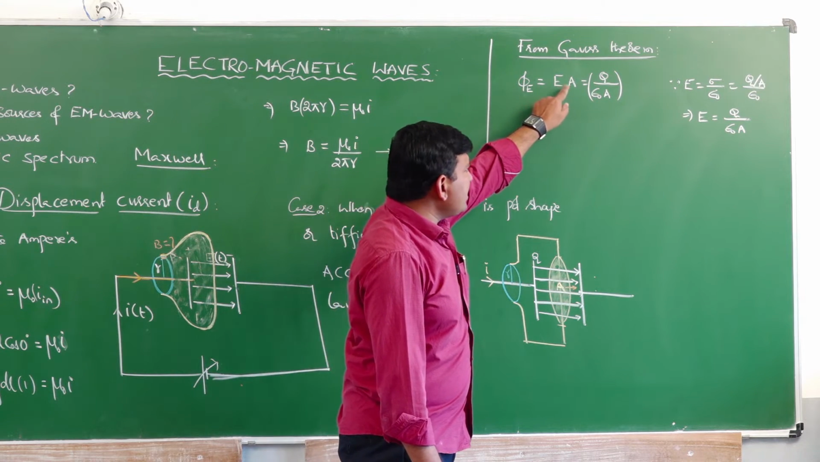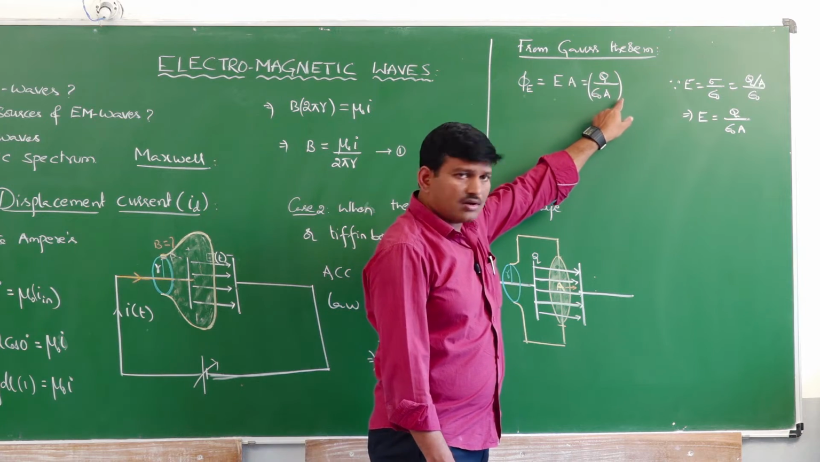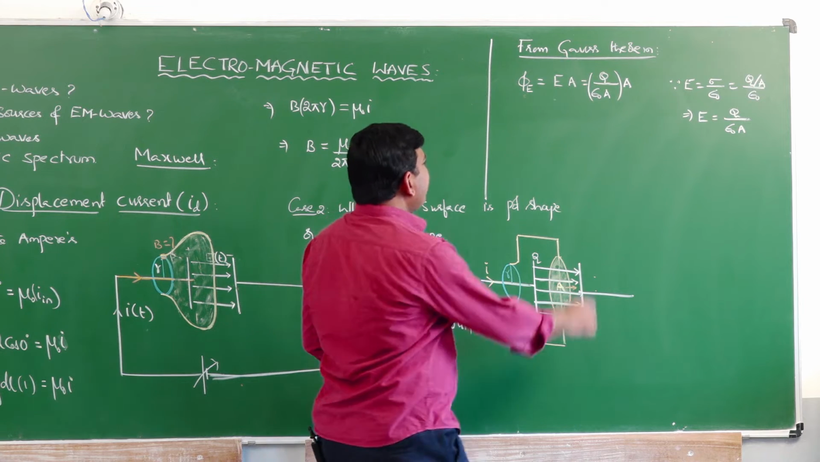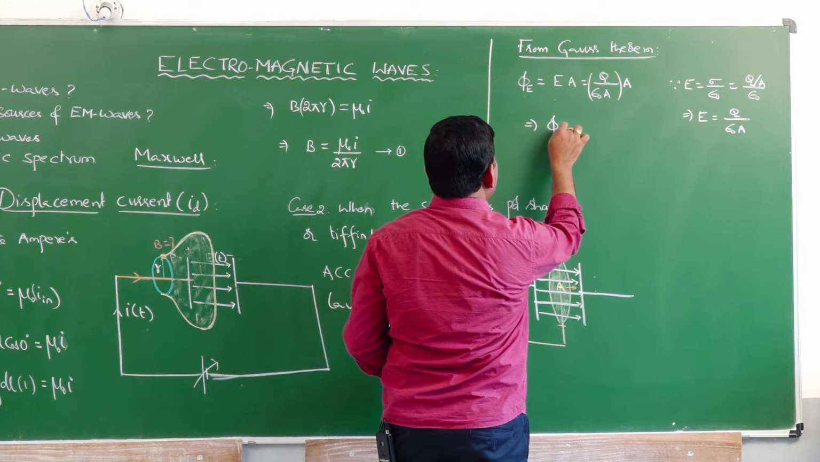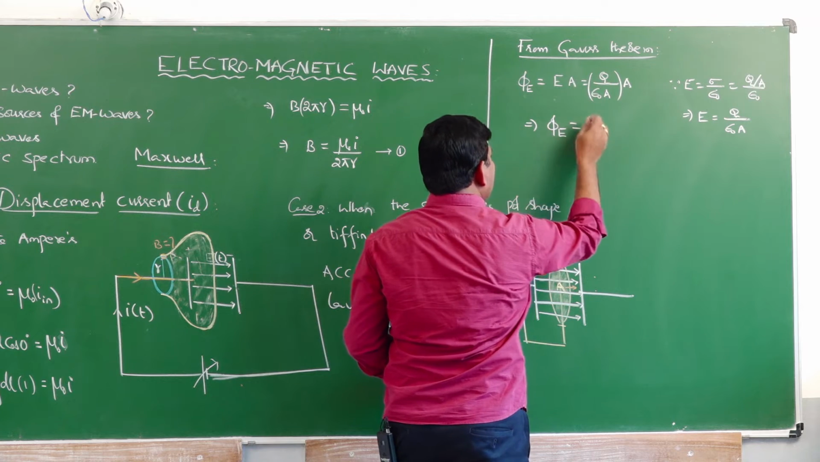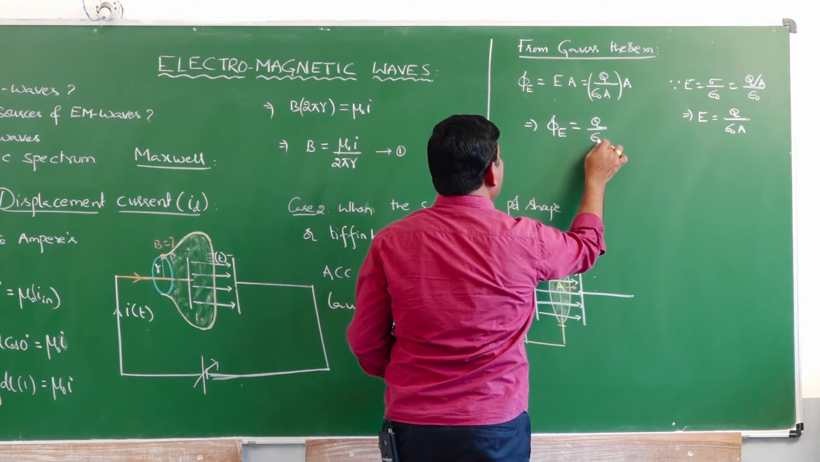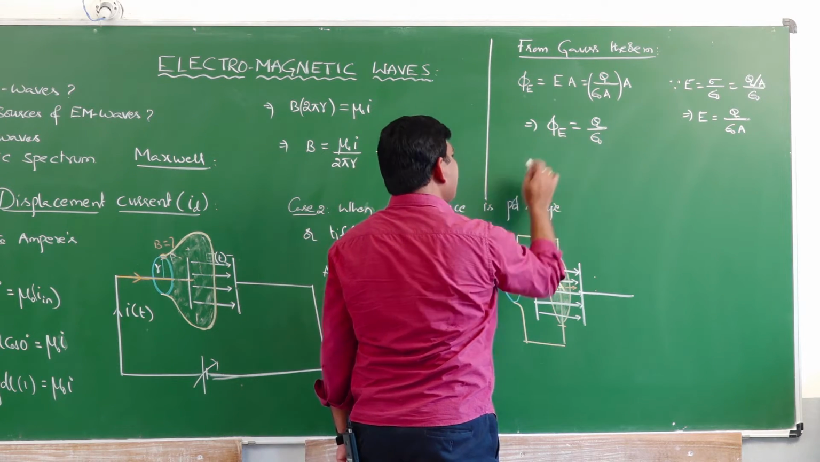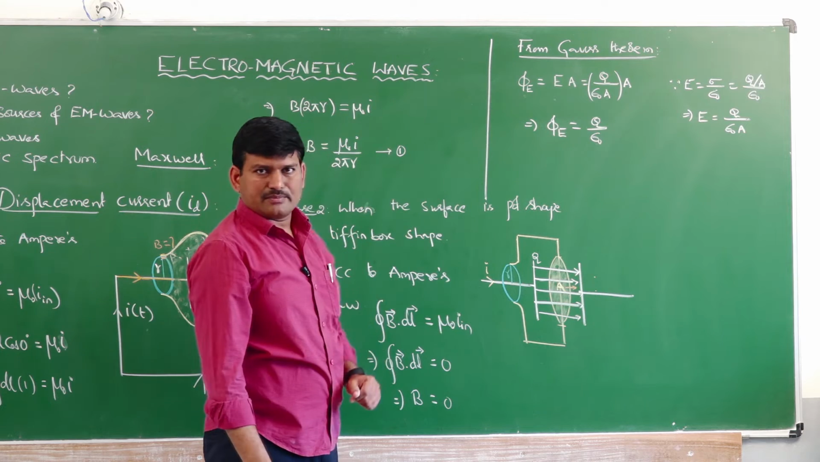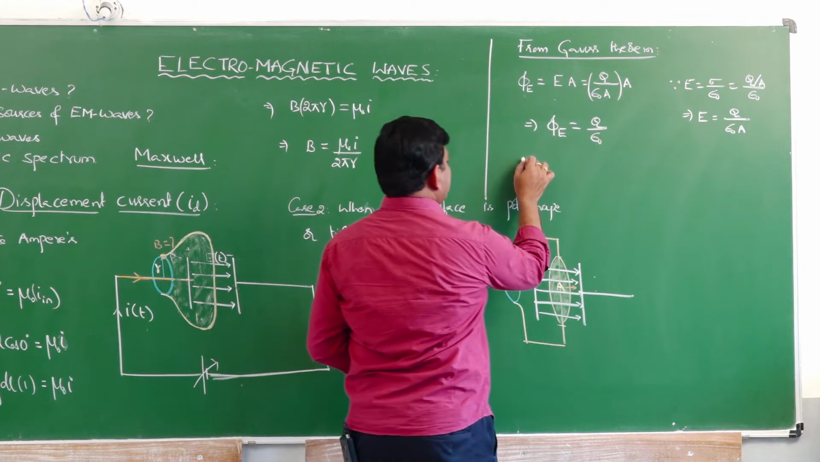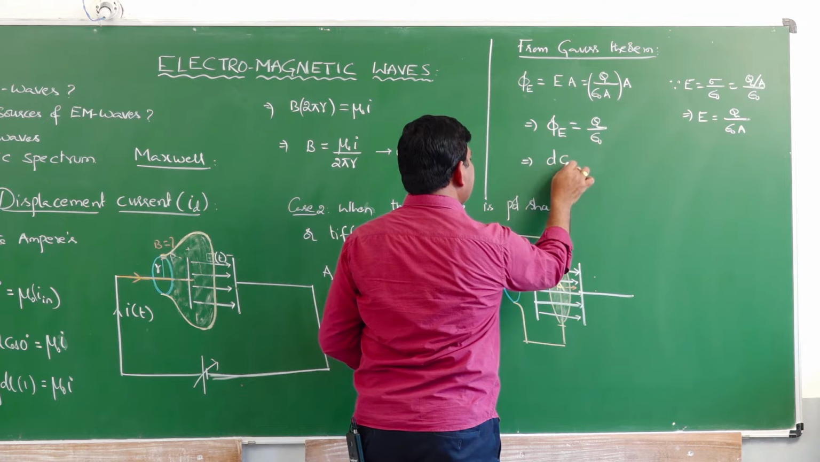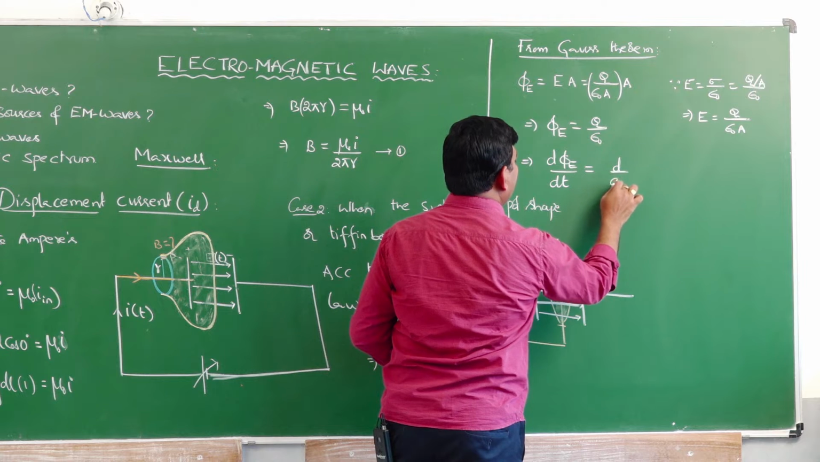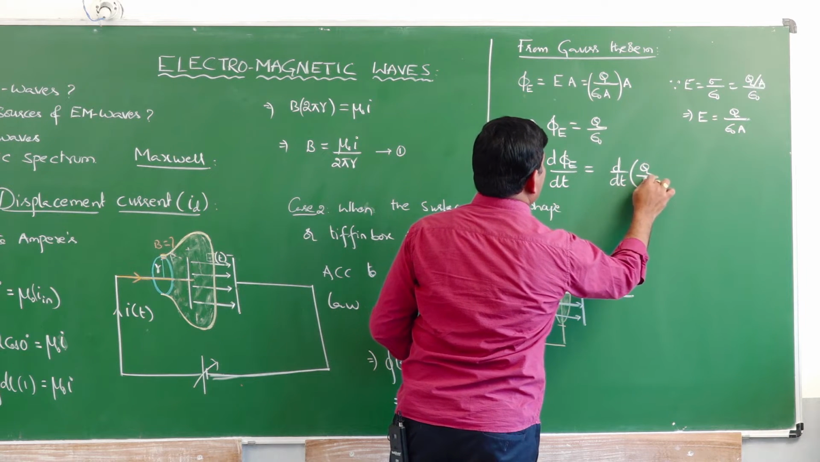So, flux is equal to E into A. E is nothing but Q by epsilon naught into A, and here A is the area. If you see here, this electric flux phi E is equal to this A, and this A will go off, and you will have Q divided by epsilon naught. Yes or no? Differentiate this term with respect to time. What am I going to get? This implies d phi E divided by dt is equal to d by dt of Q by epsilon naught.